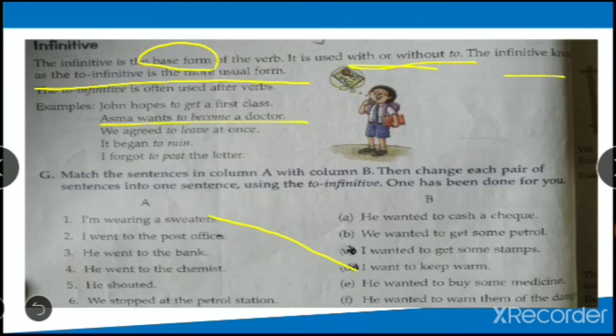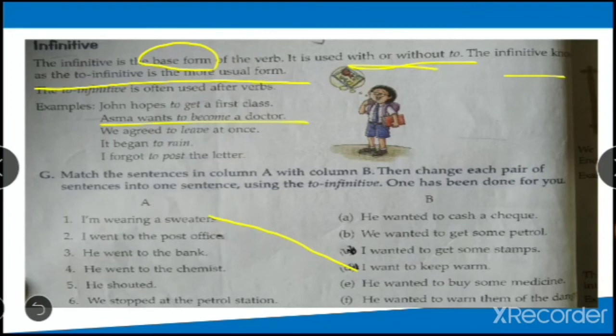How can you make it one sentence? I am wearing a sweater, and after this what do you have to add? To keep warm, because with the to infinitive we have to make one sentence, right? So: to keep warm.